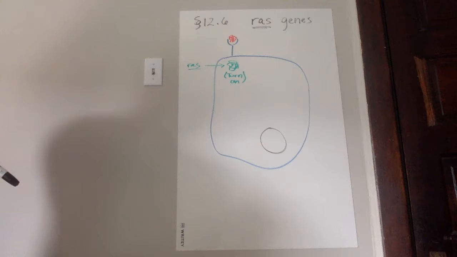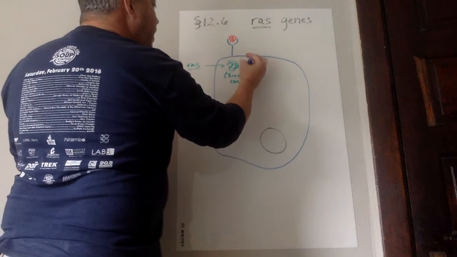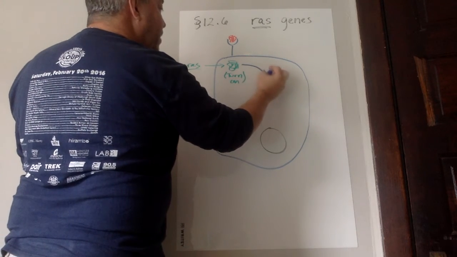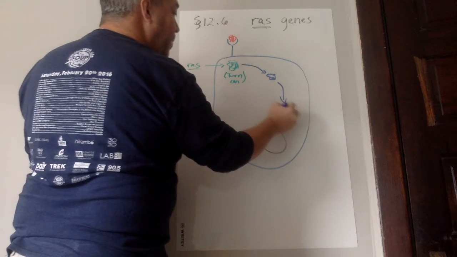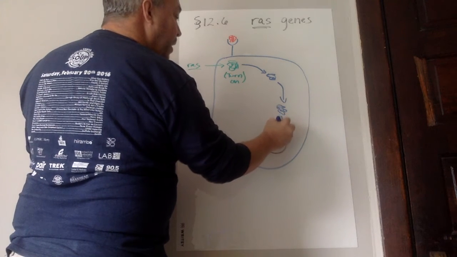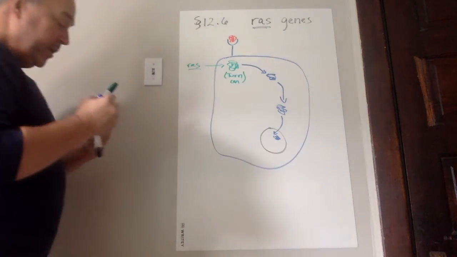Now the RAS protein, what it does is it now starts a cascade of chemical reactions. So this will then cause a chemical reaction to produce another product, which will cause another reaction to cause another product, which will cause another reaction inside to cause another product.